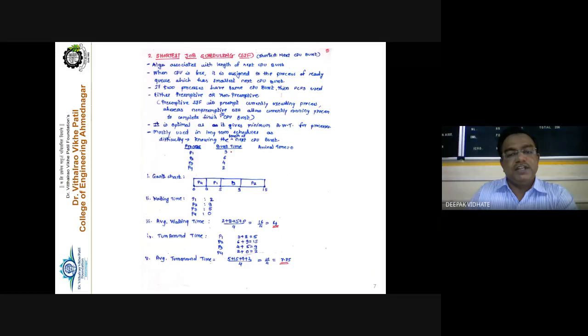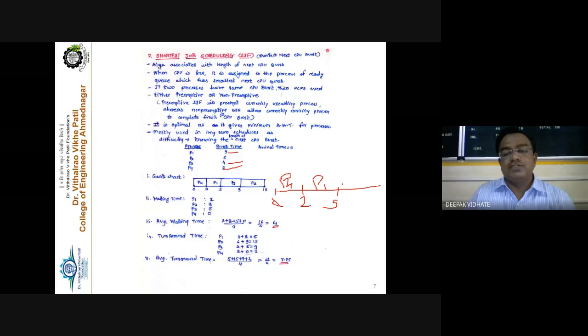So processes 3, 6, 4, 2. Just draw the Gantt chart again. The first process starts at 0, and it is your P4 process. It is taken for execution, and the time required is 2 milliseconds, from 0 to 2. Then the next process requires 3 milliseconds, that is the P1 process, and 2 plus 3 is equal to 5. Then next is your P3 process, taken for execution, and the time required is 4, so 4 plus 5 is equal to 9. And finally, P2 requires 6, so 9 plus 6 is equal to 15.